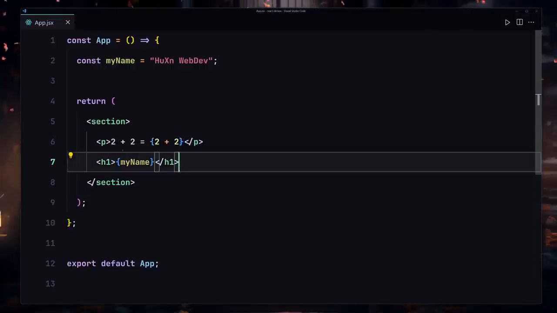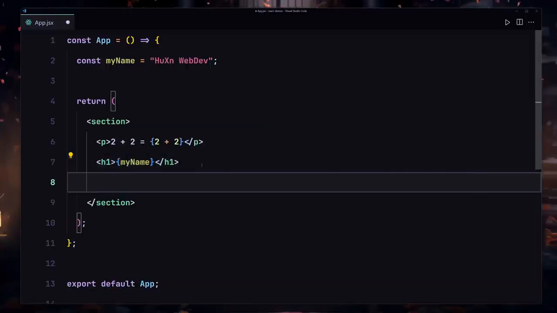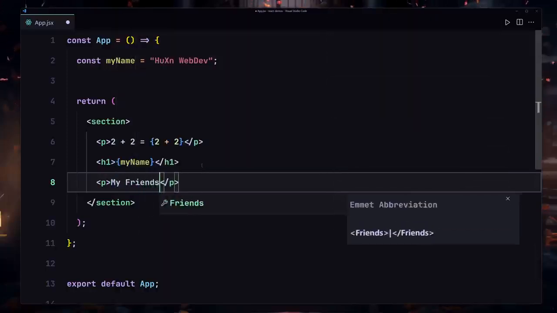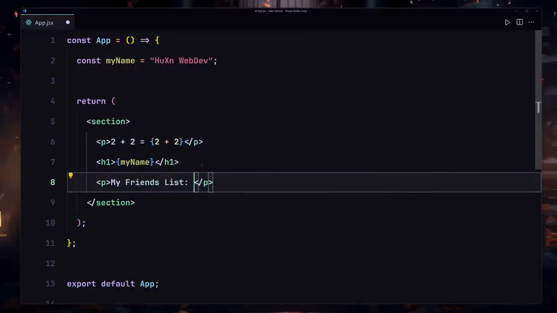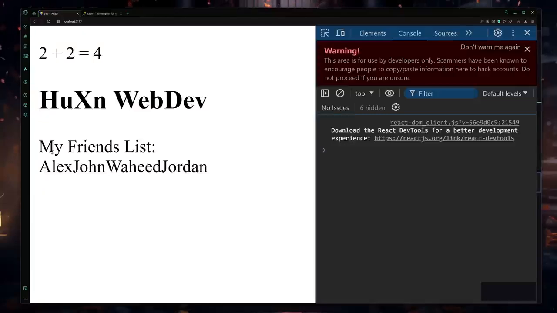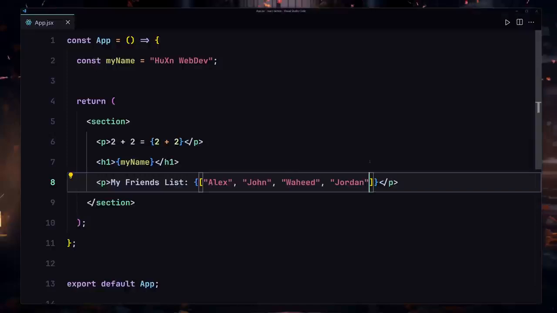We are not limited to just rendering expressions and variable names. We can also provide arrays if you want to. So I'll create a paragraph, I'll say my friends list, and now inside this paragraph I'm going to first open and close my JavaScript world, and inside there we are going to create our array, which will have Alex, we also have John, Wahid, and Jordan. If I save my file, here you can see we are now getting my friends list. We have Alex, John, Wahid, and also Jordan right here, which is amazing.